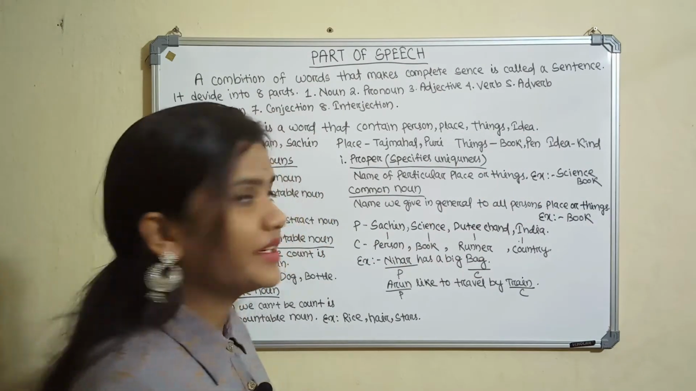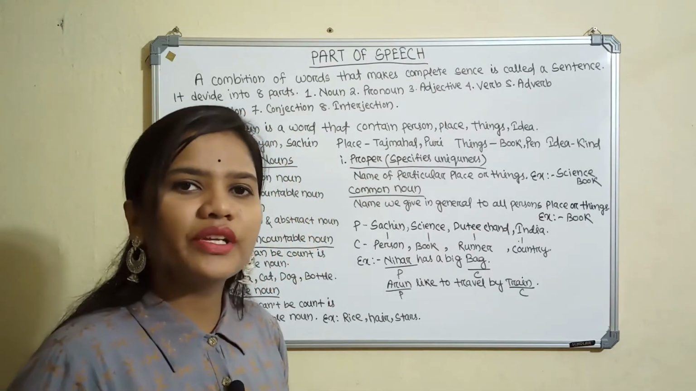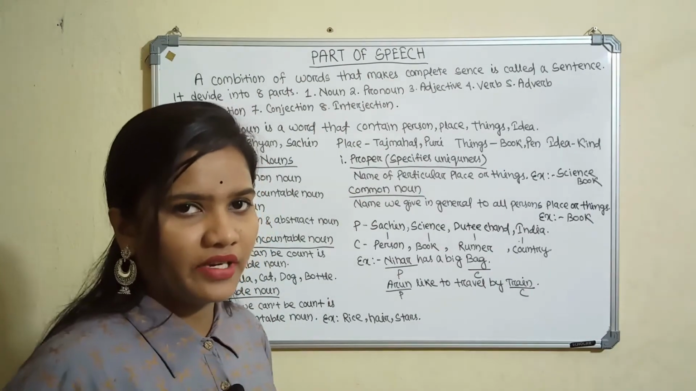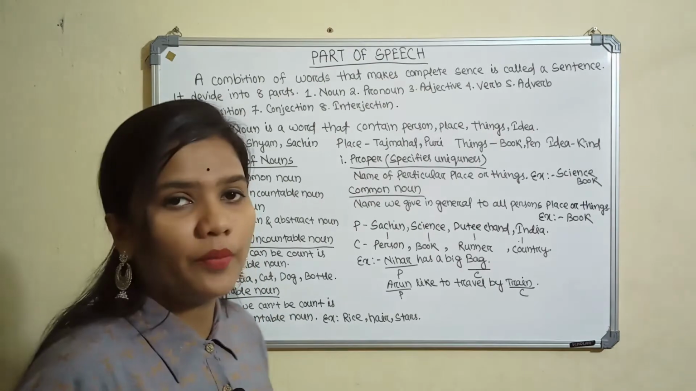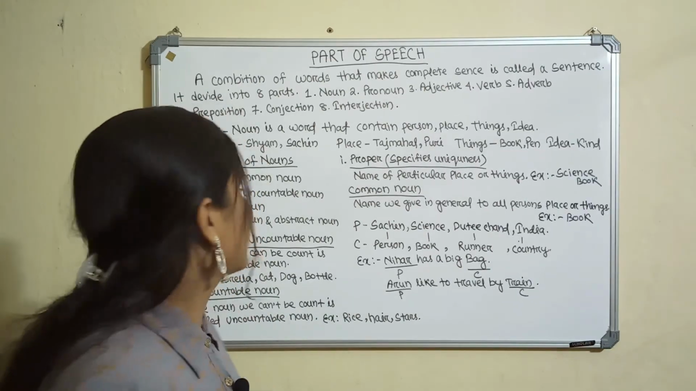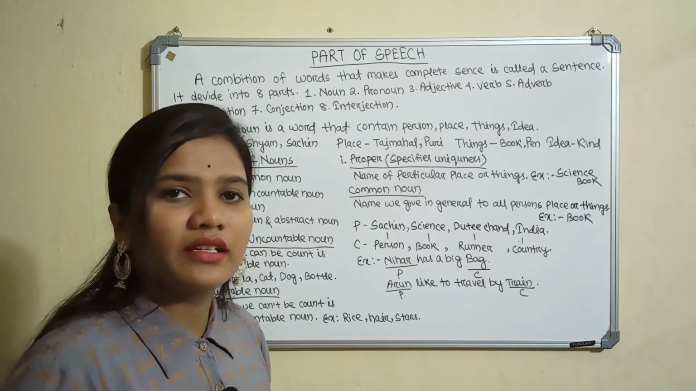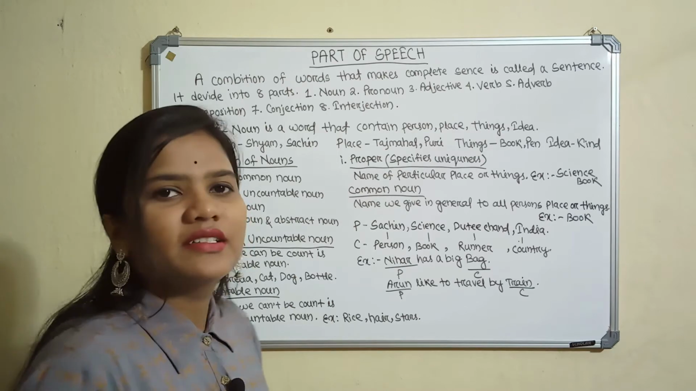Then we will discuss the classification of noun. First of all we have to discuss how many classifications there are. It has 4 classifications. First is proper and common noun. Second is countable and uncountable noun. Third is collective noun. Fourth is concrete noun and abstract noun. First we will discuss proper noun.